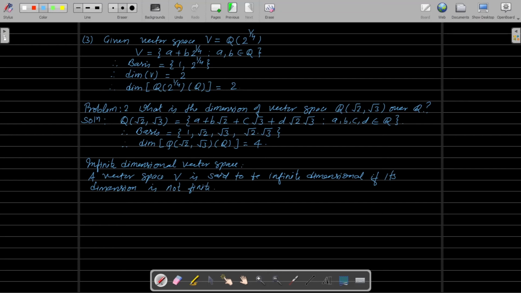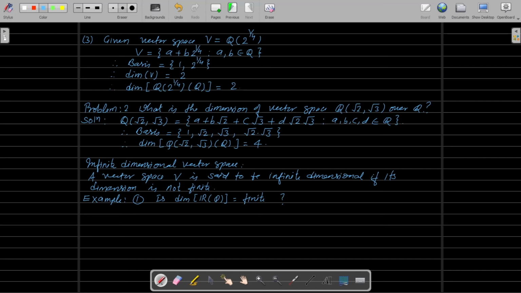Okay, so for example, example number 1. Is the dimension of the vector space R over Q finite? Is the dimension of the vector space R over the field Q finite?